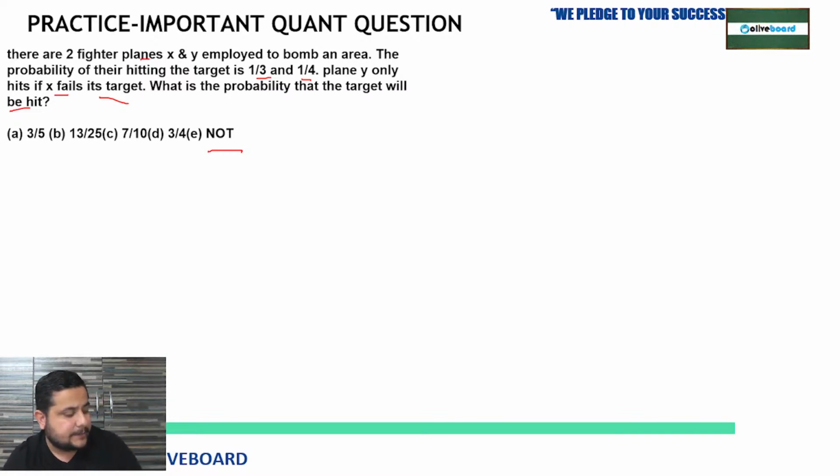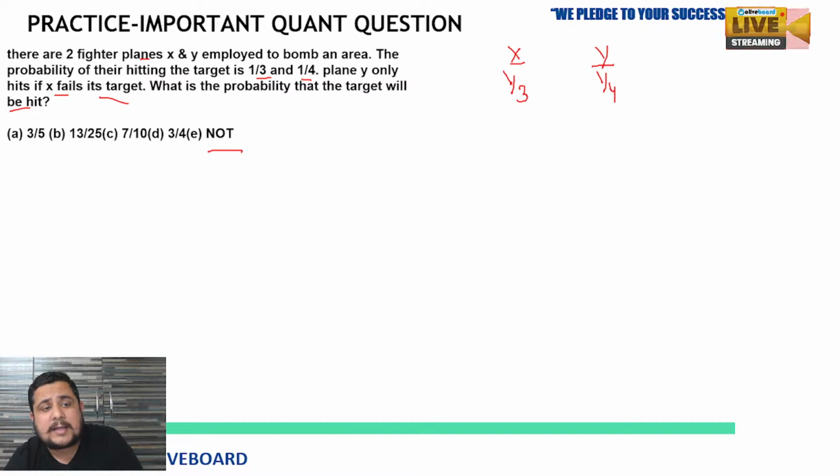So first thing, there are two fighter planes X and Y, employed to bomb an area. Okay, fine. So they will target that area. The probability of their hitting the target is 1/3 and 1/4 respectively. Respectively means the probability of plane X to hit the target is 1/3 and the probability of plane Y to hit the target is 1/4.